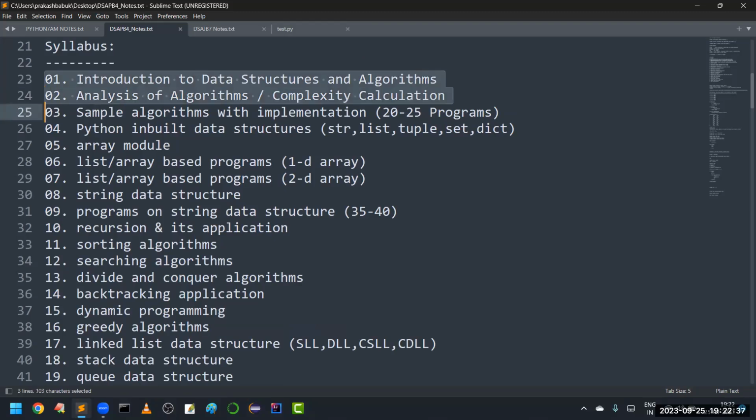Then we have to see analysis: how you can analyze the algorithms, what the various steps are for analysis purposes, and how we can calculate the complexity of an algorithm. Generally, time complexity and space complexity we are going to measure, right?